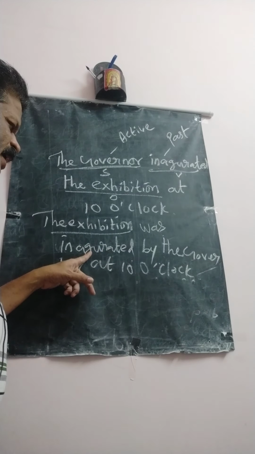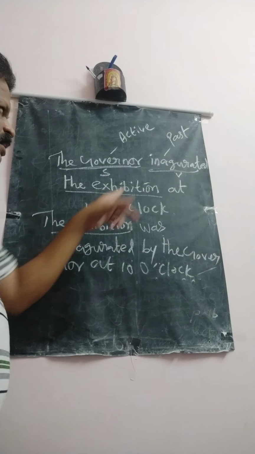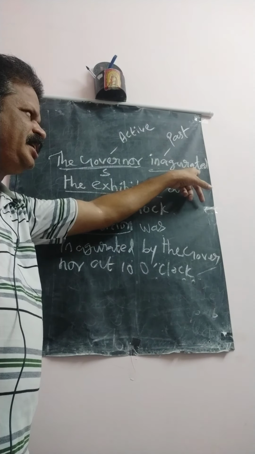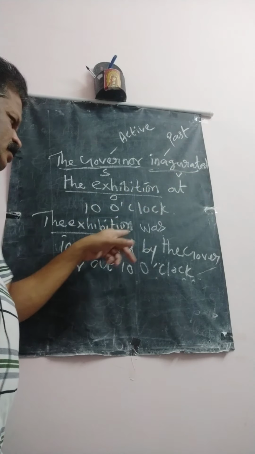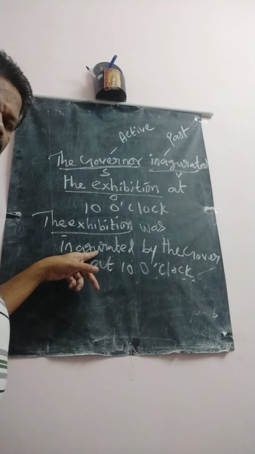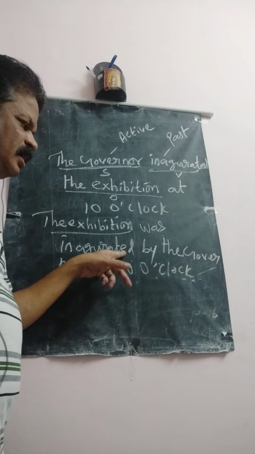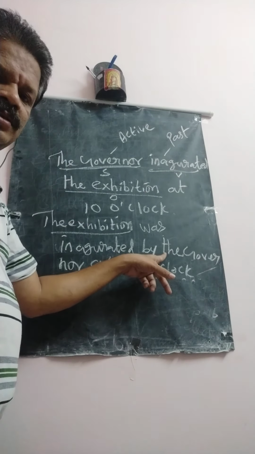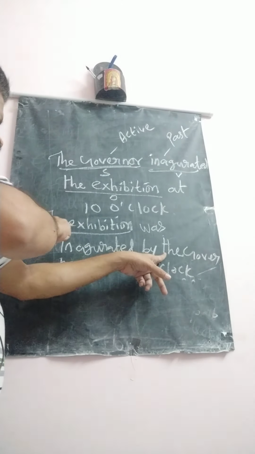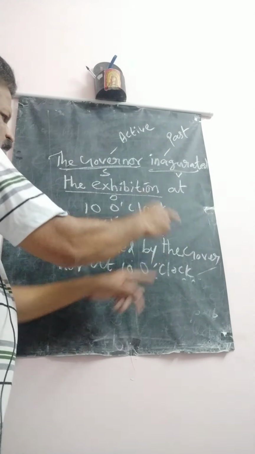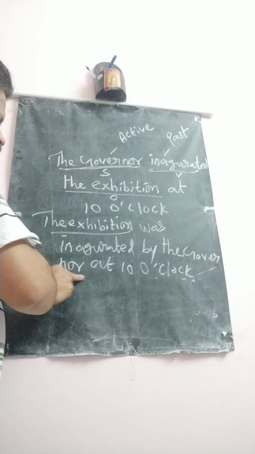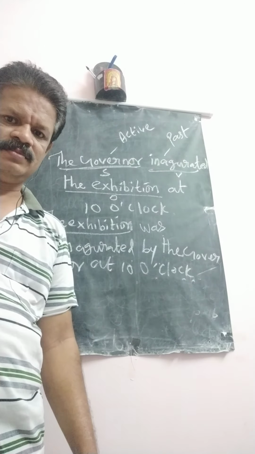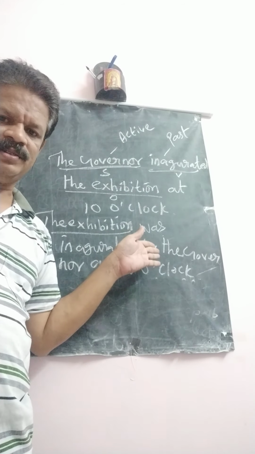Then you identify V3 of the given verb. Here the given verb is inaugurated. This verb ends with ed, so V3 is also inaugurated. You write inaugurated here. After this V3, you have to use by. After this by, you bring the subject in the place of the object, the governor. Then you write the rest as it is. That's all. This is the method of changing.